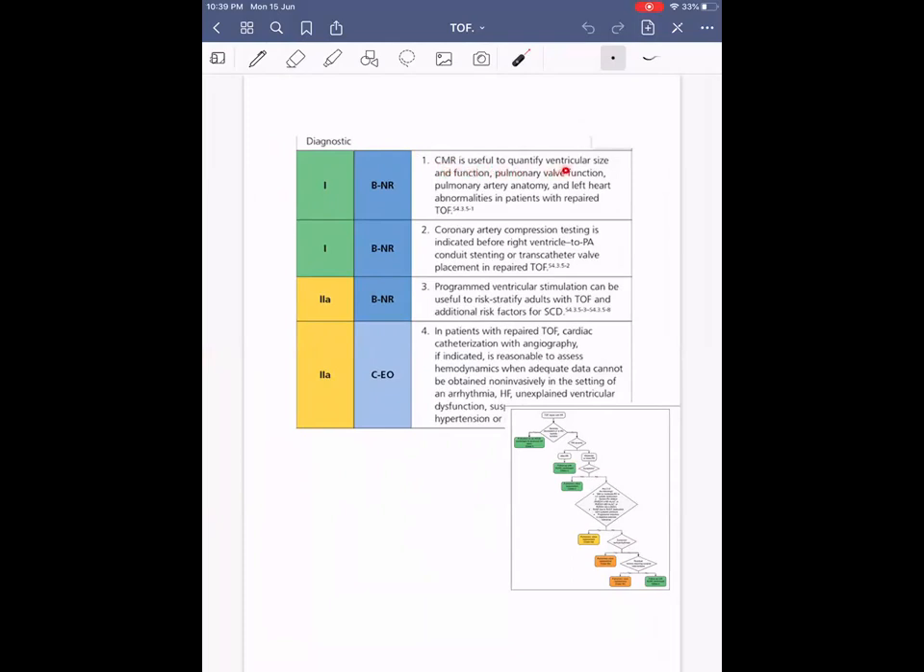Cardiac MRI is useful to quantify ventricular size, function, and pulmonary valve function assessment. Then coronary artery compression testing is indicated before RV to PA conduit stenting or transcatheter placement in repaired TOF. Then programmed ventricular stimulation may be useful in stratifying patients with TOF for reducing the risk of sudden cardiac death. And in patients with repaired TOF, cardiac catheterization with angiography is indicated if reasonable to assess the hemodynamics when adequate data cannot be obtained non-invasively in the setting of arrhythmia, heart failure, unexplained LV dysfunction, etc.